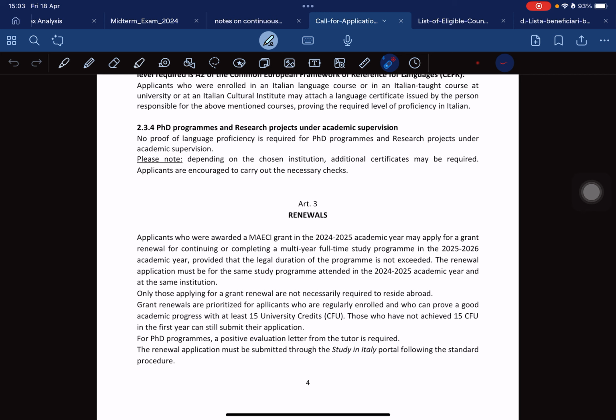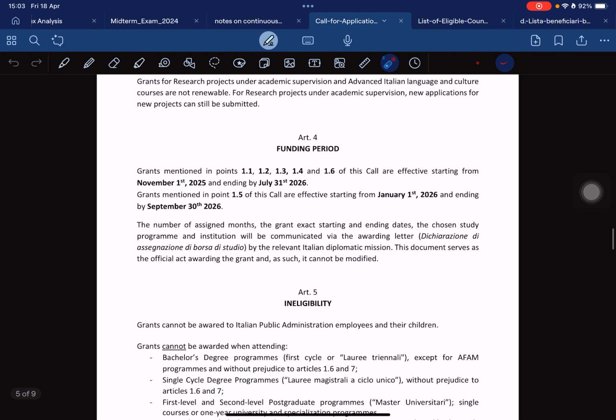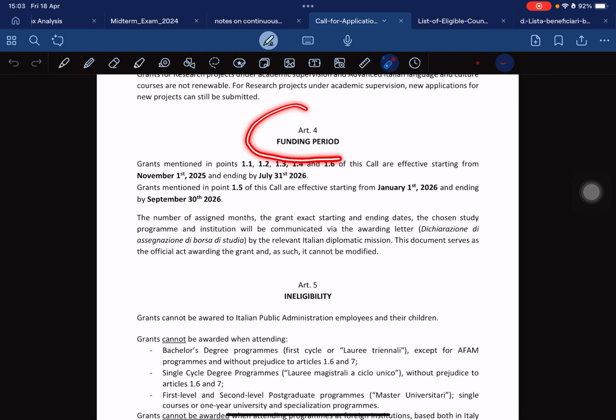The renewal, this one, you have to leave it for now. It's not for us. So this is the funding period. Let's talk about that one. As you can see here, the grants mentioned in points 1.1, 1.2, 1.3, 1.4 and 1.6 of this call are effective starting from November 1st, 2025 and ending by July 31st, 2026.